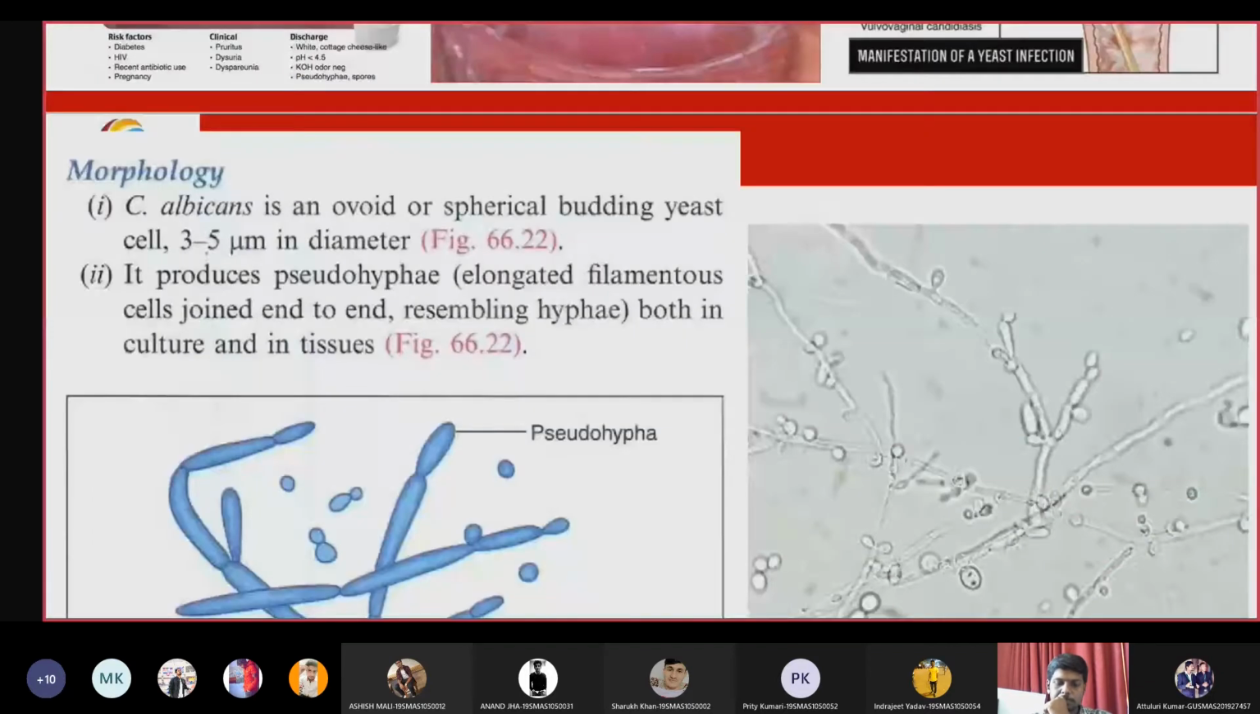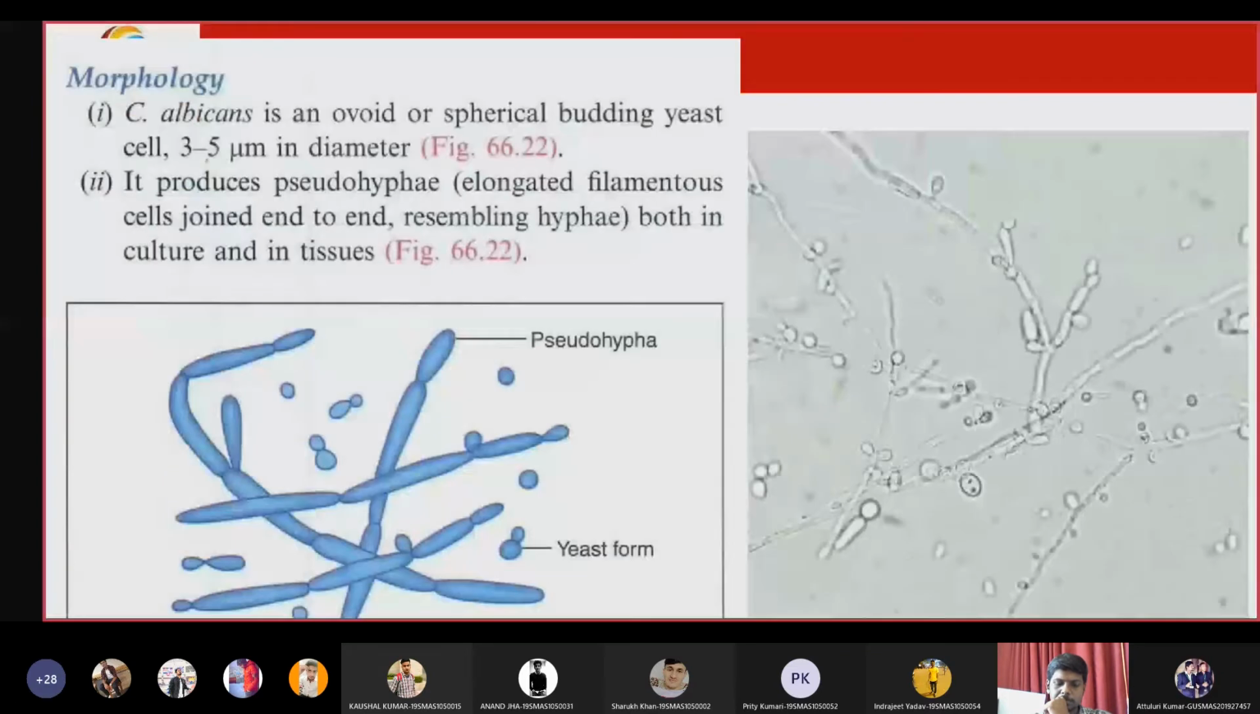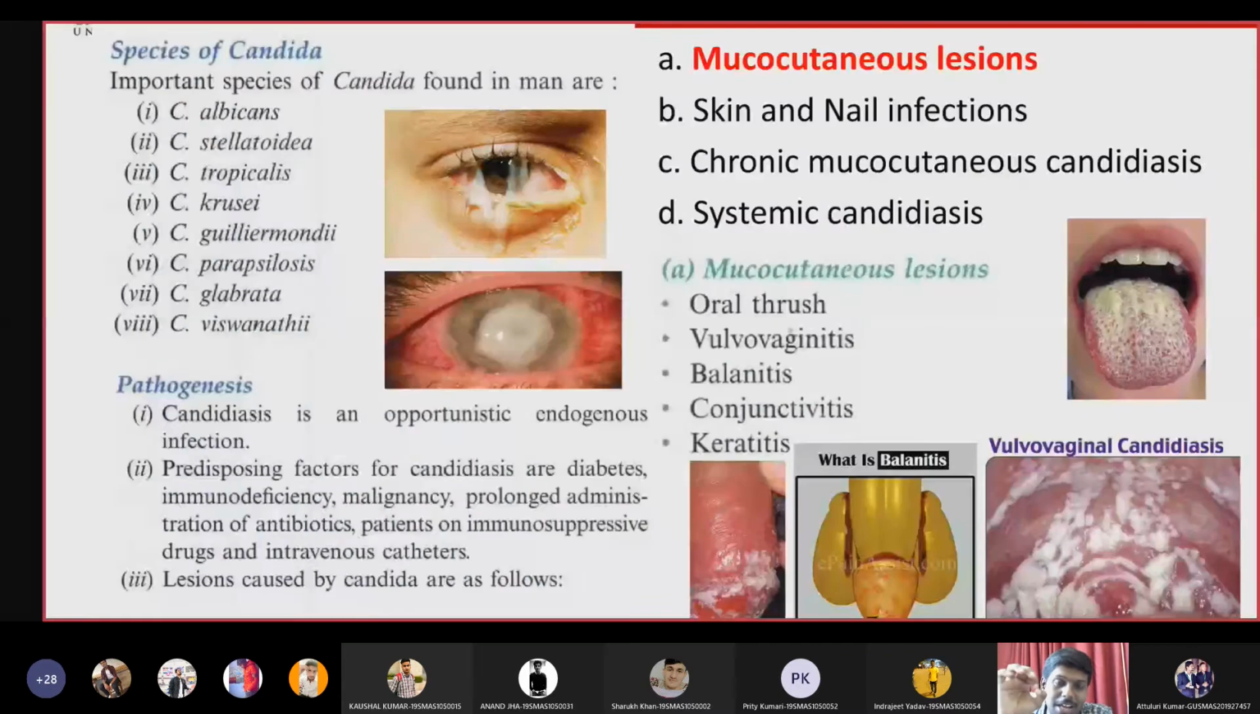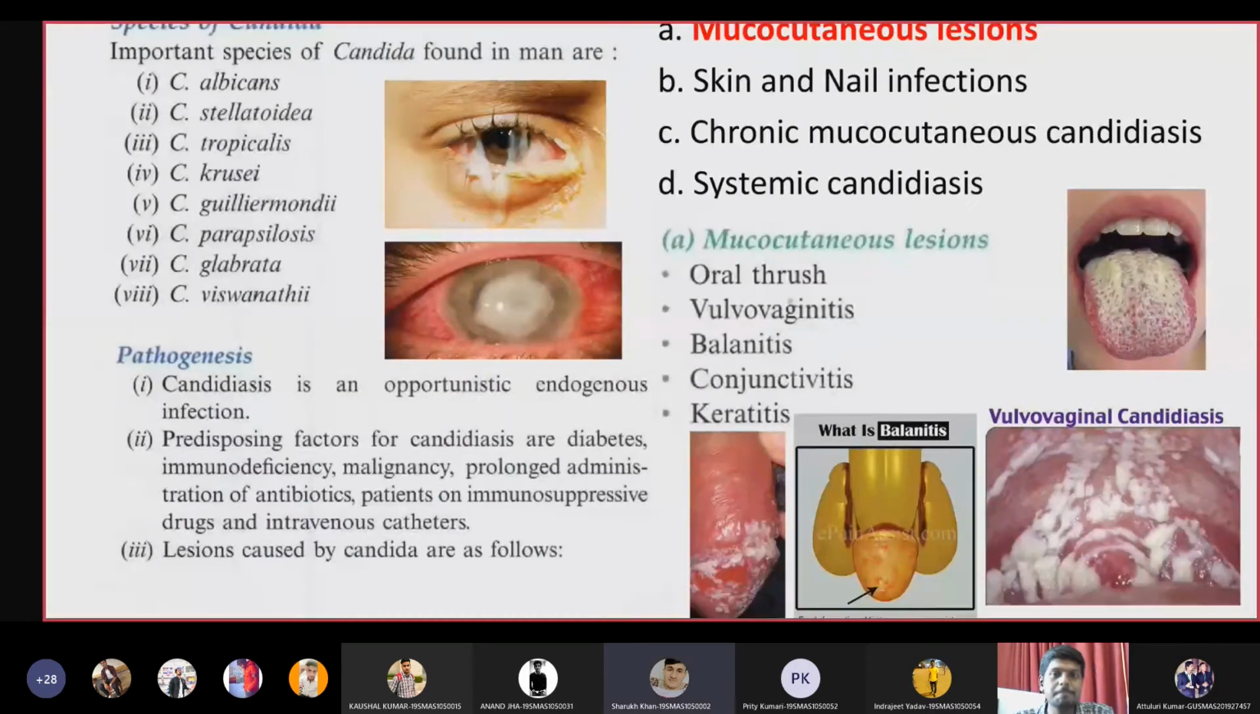Sir, what do we see in ordinary culture when we culture Candida albicans? See, you just take a swab of your skin and grow it on SDA, and you will get growth. That is Candida. Candida can be easily cultivated. We will get Candida growth very easily. Actually, Candida is a common lab contaminant, so we need to be cautious.